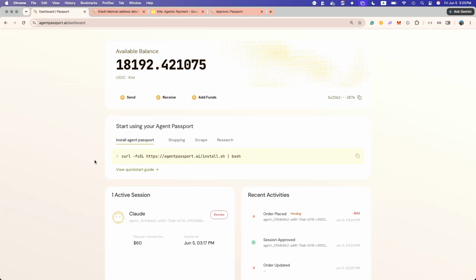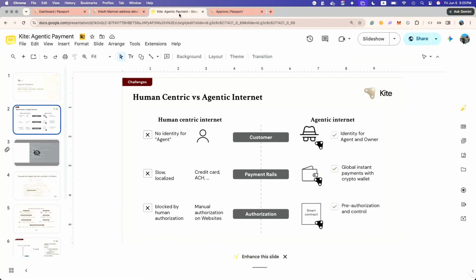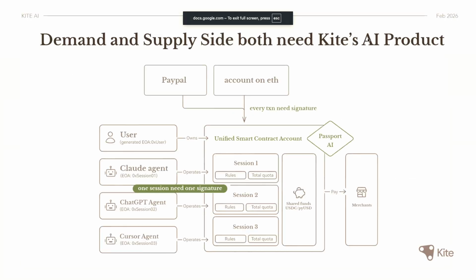Again, I use Claude Code for the demo, but you can use any of OpenClaw, even ChatGPT. ChatGPT uses MCP integration instead of this CLI installation. Notice that we actually have an agent ID and what type of agent it is. Okay, so if we go back to slides.